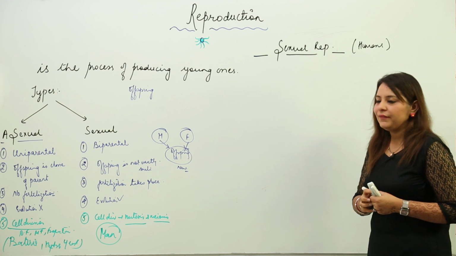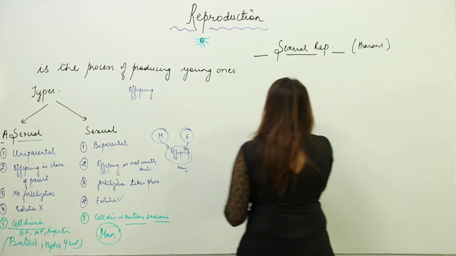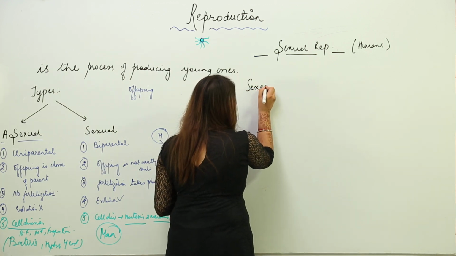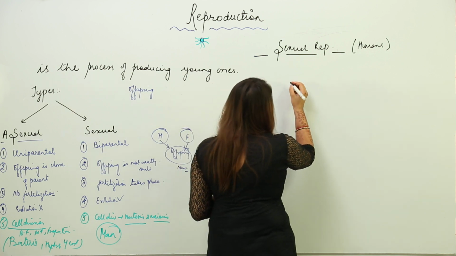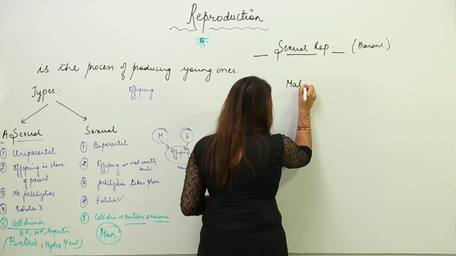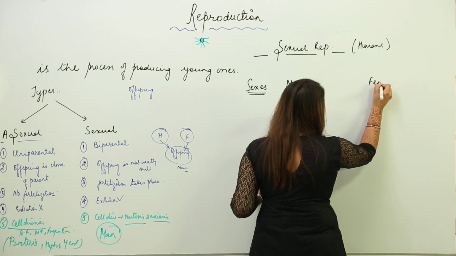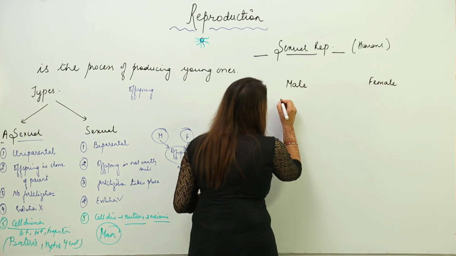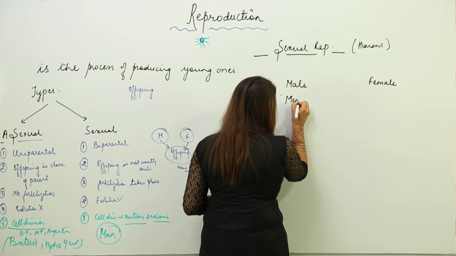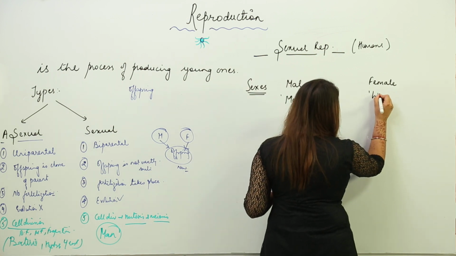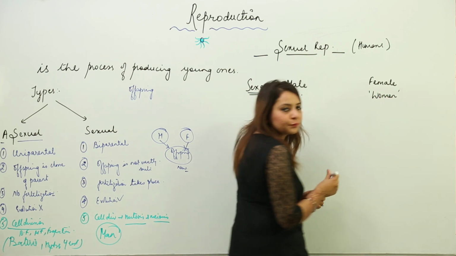See what we have actually, we know that we have sexes. We have two sexes, one is male, other is female. And we all know man is male and woman is female.